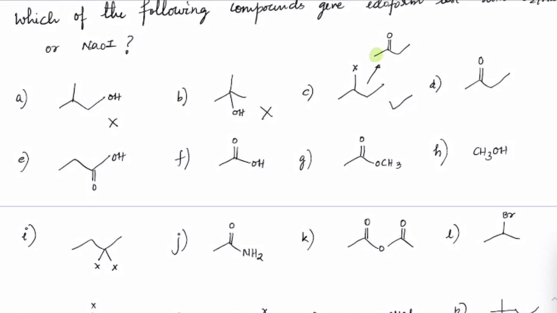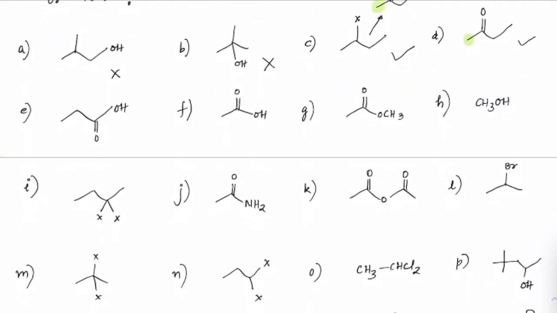Next one, the same thing has been directly given here. You can see there is a methyl group here, so definitely it will give a positive iodoform test. After that, an acid will only make an acid base reaction with OH minus, and further reaction won't take place at all.